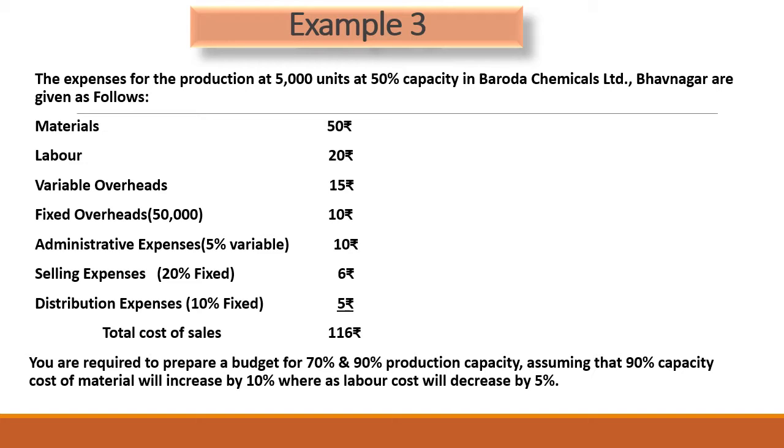You are required to prepare a budget for 70% and 90% production capacity. Assuming that at 90% capacity, cost of material will increase by 10%, whereas labor cost will decrease by 5%. So we will have to calculate for capacity levels at 70% and 90%. At the 90% capacity level, we will have to increase the material cost by 10% and reduce labor cost by 5%. So let us solve this example.